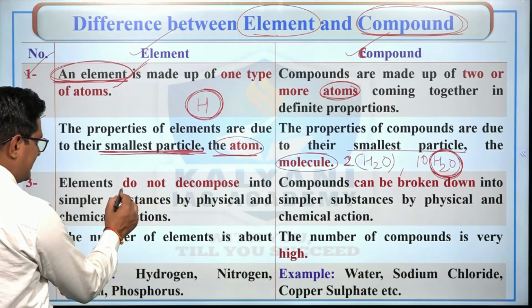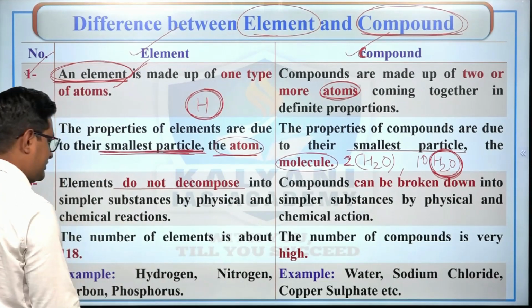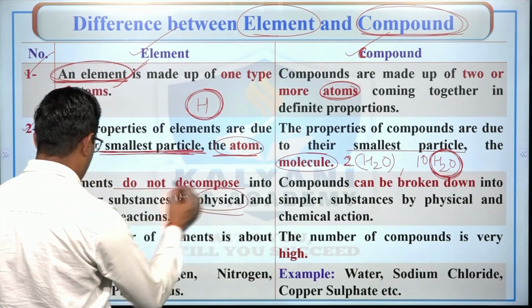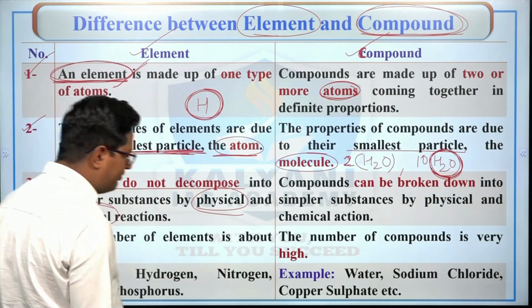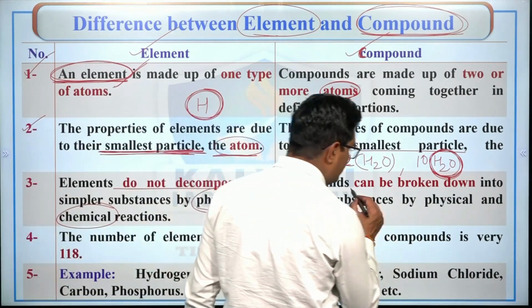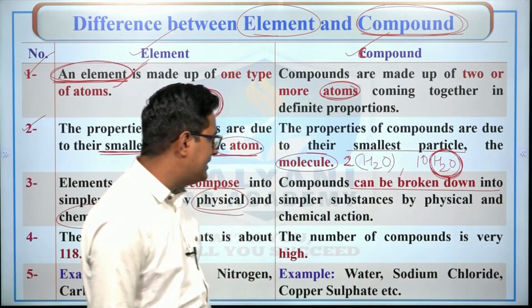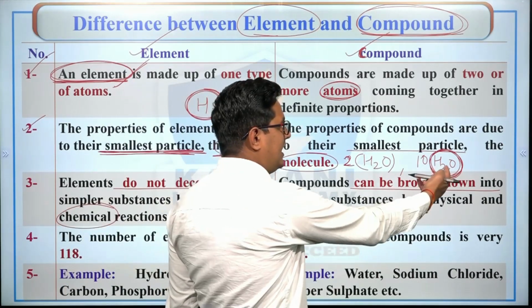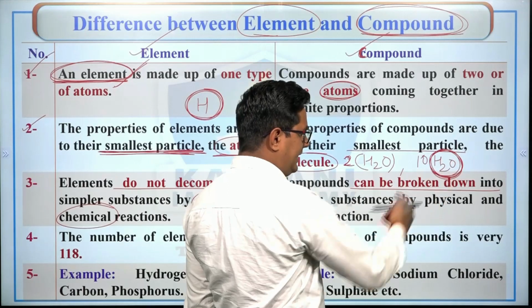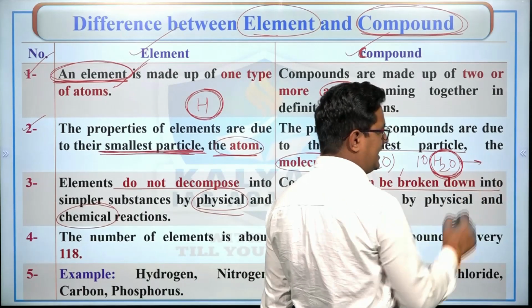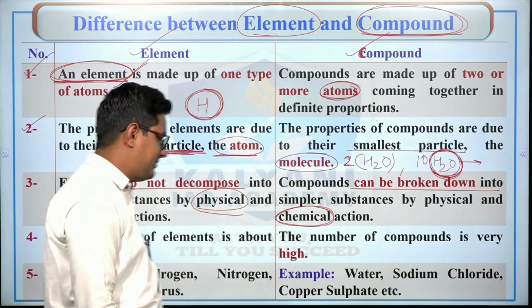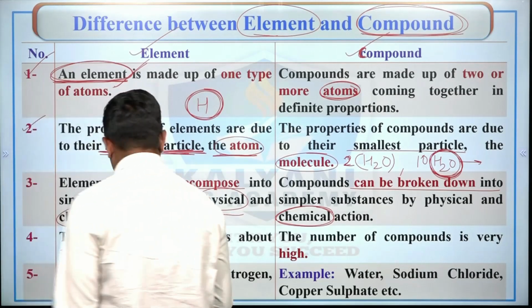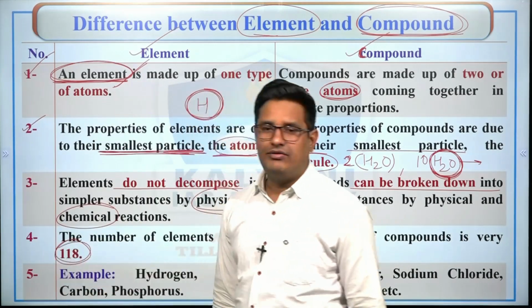Right? Elements do not decompose into smaller substances by physical or chemical reaction, but compound can be broken down into simpler substances by physical or chemical action. For an example, H2O, right? H2O को break किया जा सकता है हाइड्रोजन और ऑक्सीजन में. The total number of elements is 118.